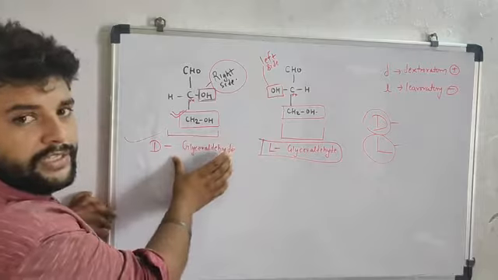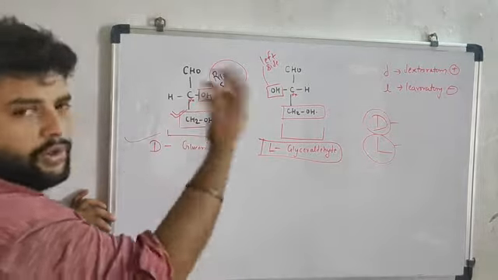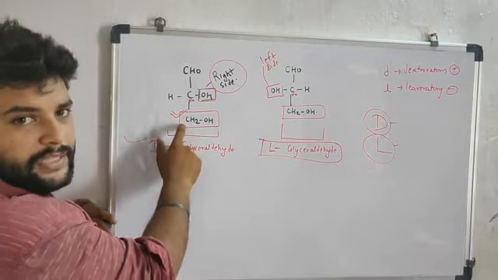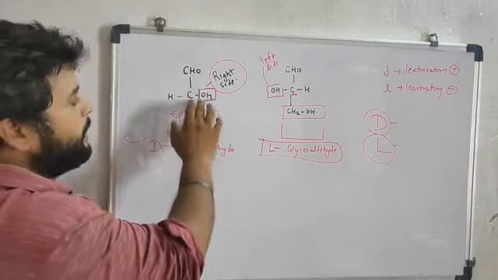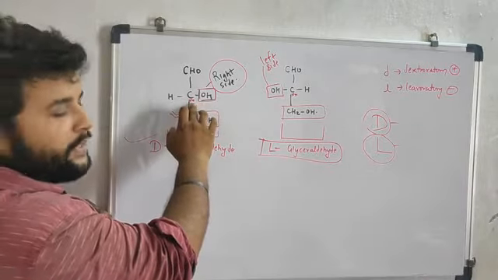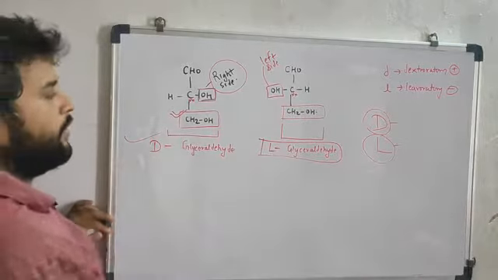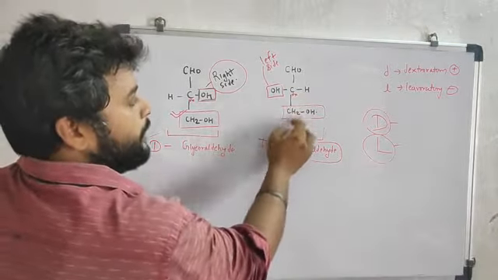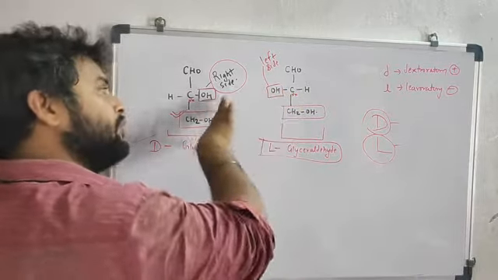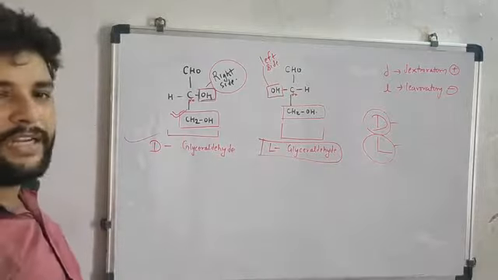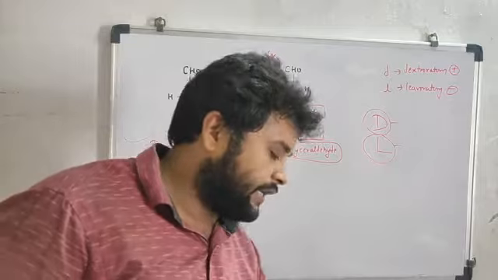This is the structure of glyceraldehyde. In any type of glucose we are going to see, you have to identify this point and then move to the previous carbon. If the OH on the previous carbon is present on the right side, then it is the D form. If this is the CH2OH, go to the next carbon; if the OH is present on the left side, then it will be called L-glyceraldehyde.